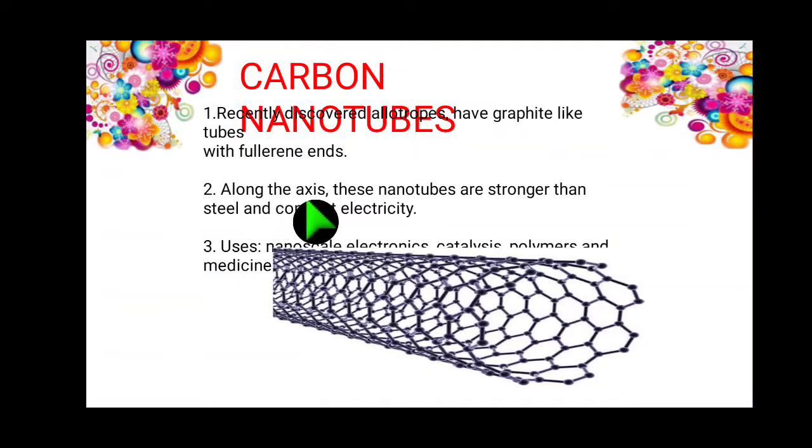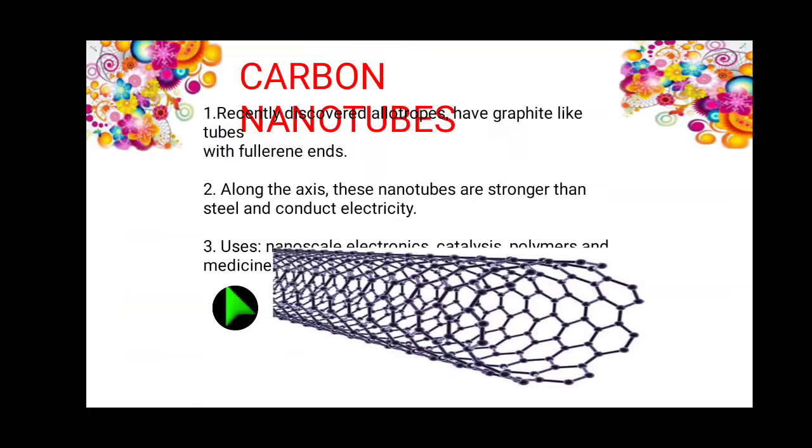Point number 2. Along the axis, these nanotubes are stronger than steel and conduct electricity.